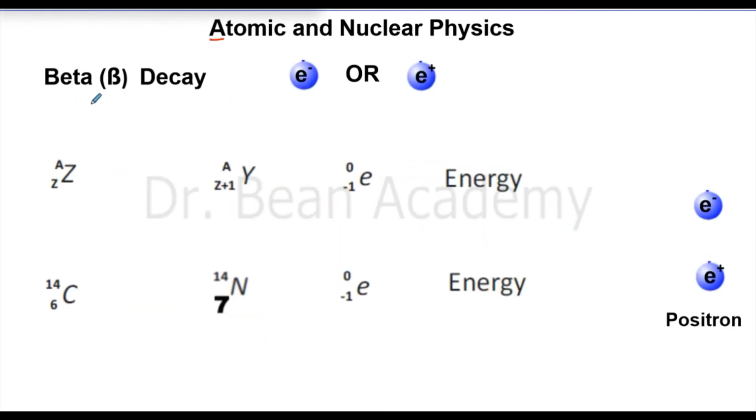So now let's talk about beta decay. What is beta decay? In beta decay, an unstable nucleus, suppose with mass number A and atomic number Z, it emits a beta particle, right? So I told you that a beta particle is a fast moving energetic electron out of the nucleus. And because an electron comes out of the nucleus, so Z will get plus 1.